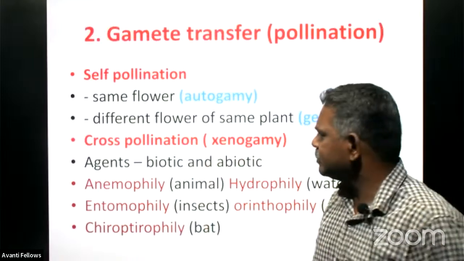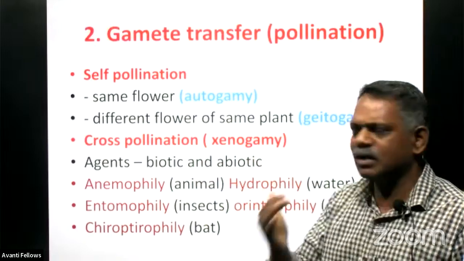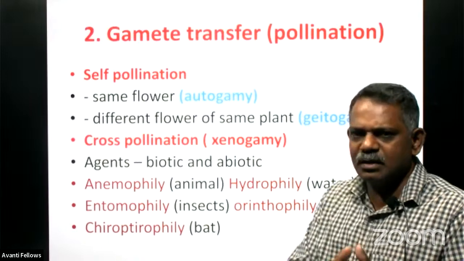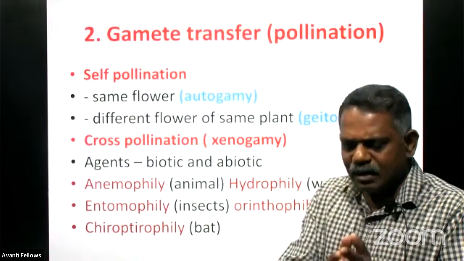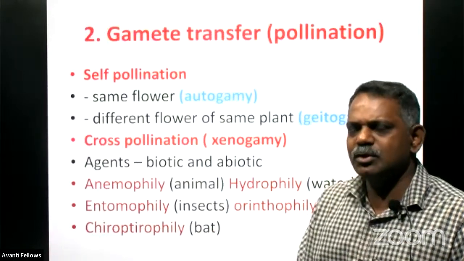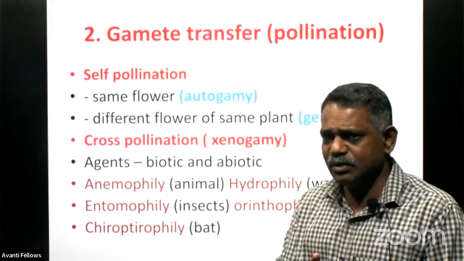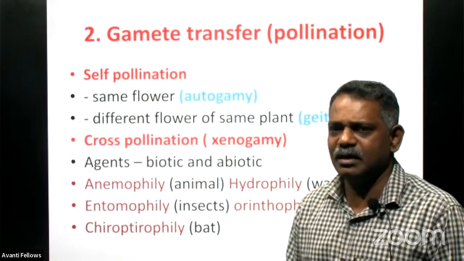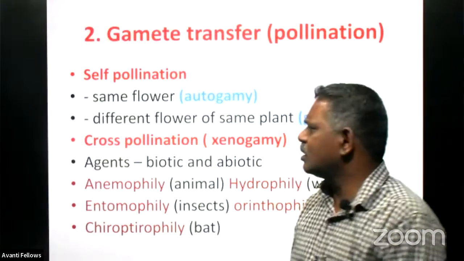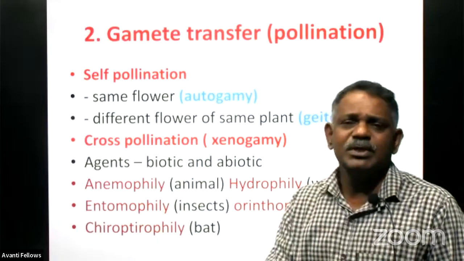Remember always. When it comes to xenogamy, xenogamy is what? The cross-pollination only. Cross-pollination means what? The pollen grain of a flower sticks to the stigma region of the flower produced by another plant of the same species, but another plant, right? And such a type of pollination is called as what? The xenogamy or cross-pollination. Here, plants are of the same species only.